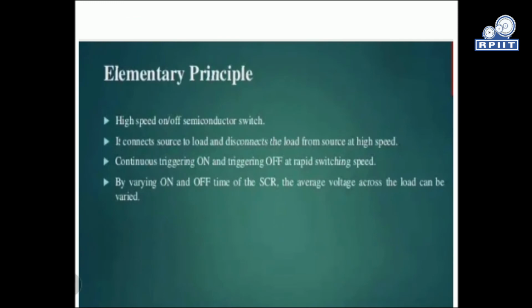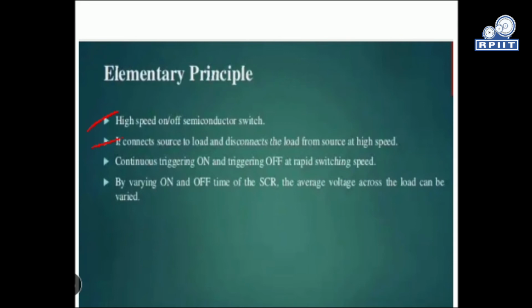They have high speed on-off semiconductor switches, which connect the source to the load and disconnect the load from the source at a high speed. So they have automatic operation as per their characteristics. They connect the source to the load and disconnect the load from the source at a high speed in comparison to other kinds of power electronic devices.